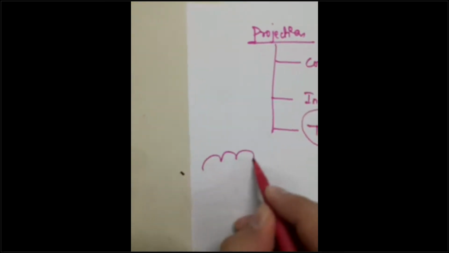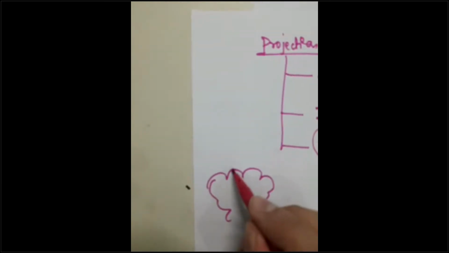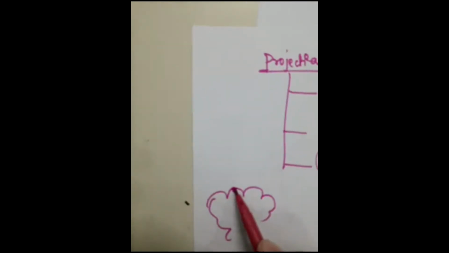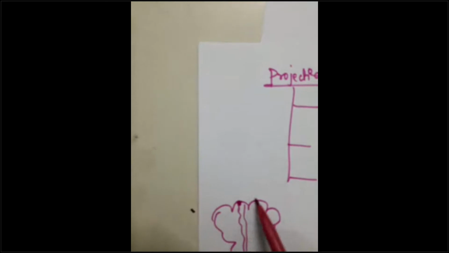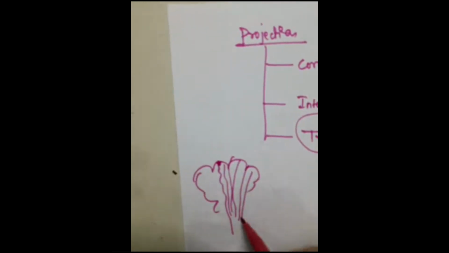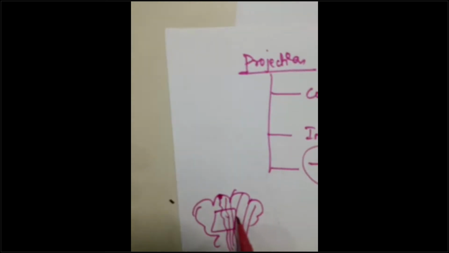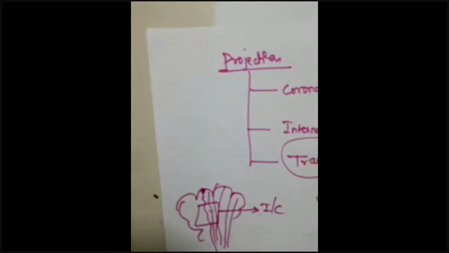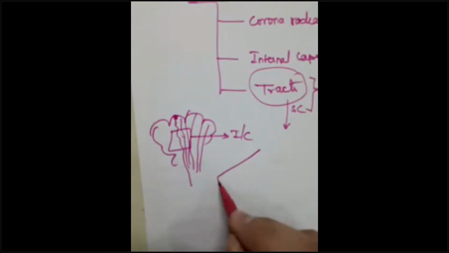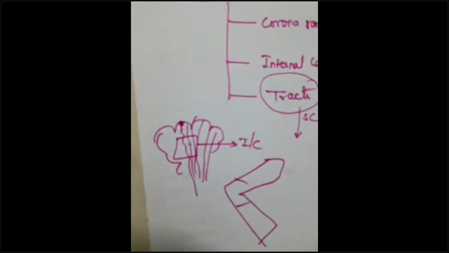So if this is the brain, the fibers that we are getting from the cortex are going down. All the fibers going down from above downwards in the brain are called your internal capsule. As you all know, you have the internal capsule like this: the anterior limb, the genu, and the posterior limb, guys.